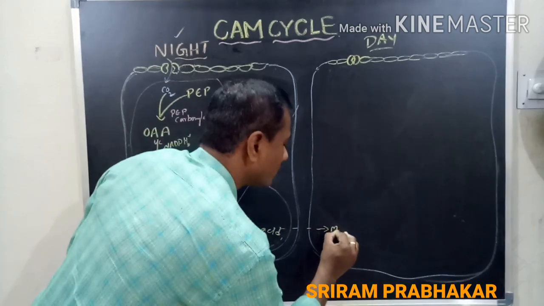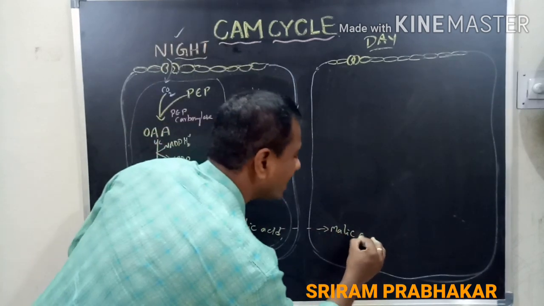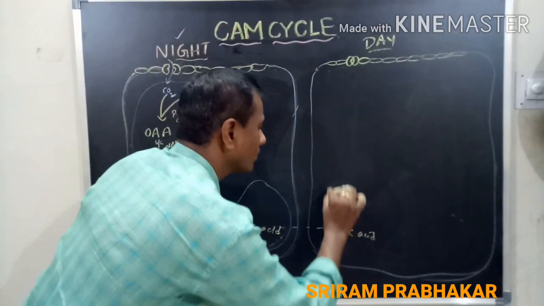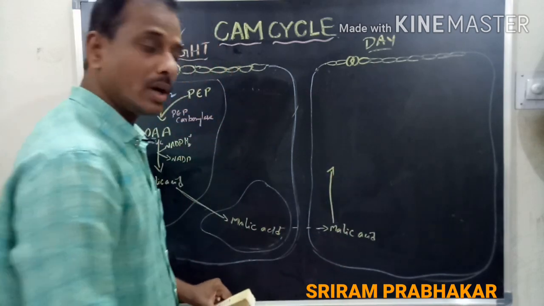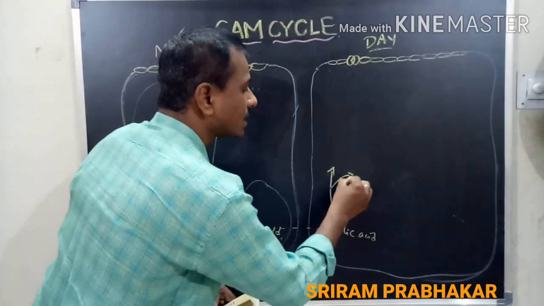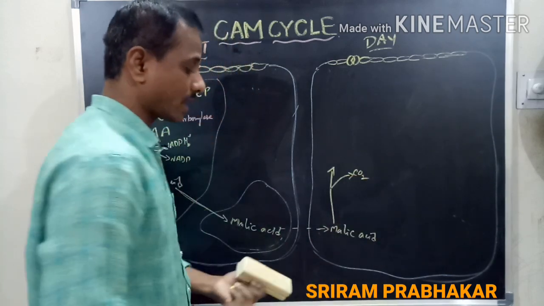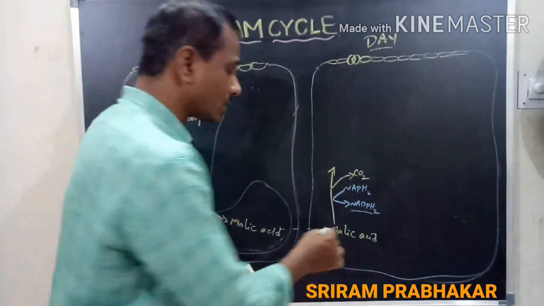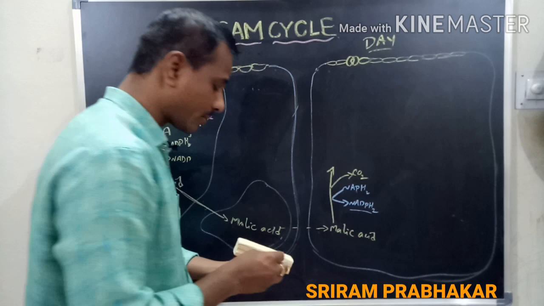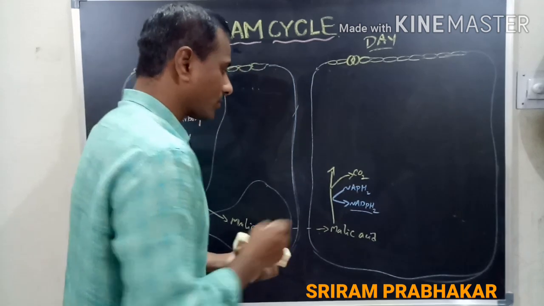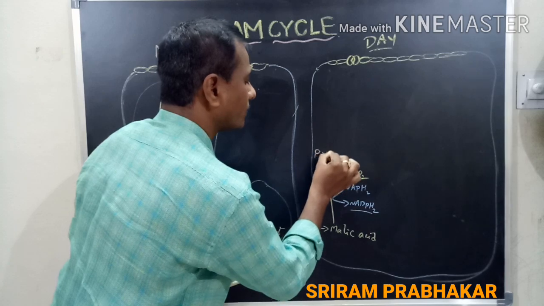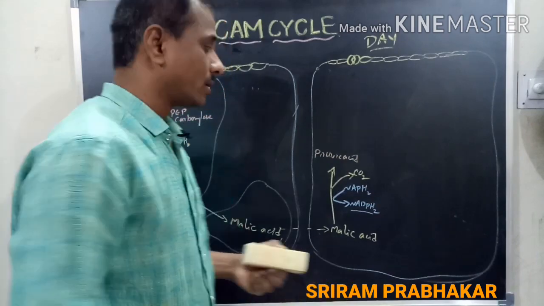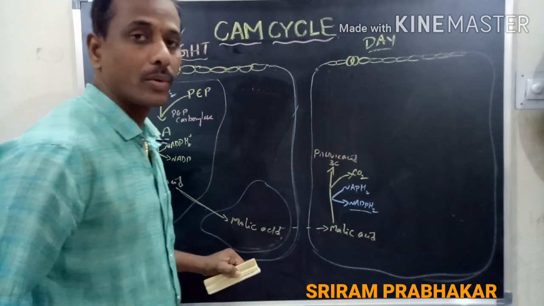In the cytoplasm, the malic acid undergoes decarboxylation. The malic acid undergoes decarboxylation. It releases one molecule of carbon dioxide. One molecule of NADPH2 is also synthesized. So the malic acid is converted into the 3-carbon compound, that is pyruvic acid. The pyruvic acid is the 3-carbon compound.